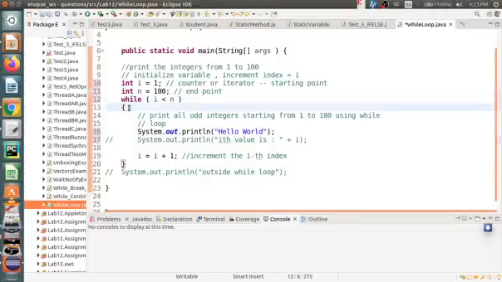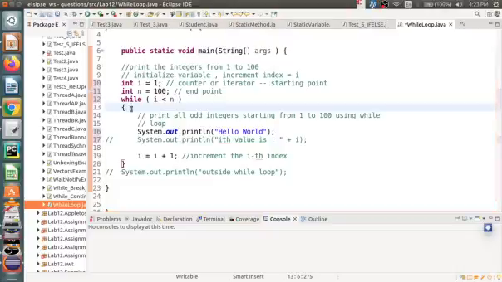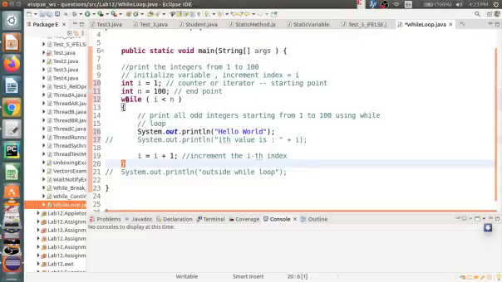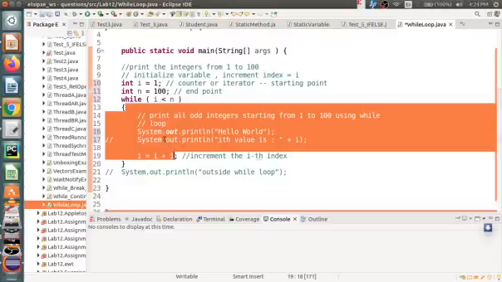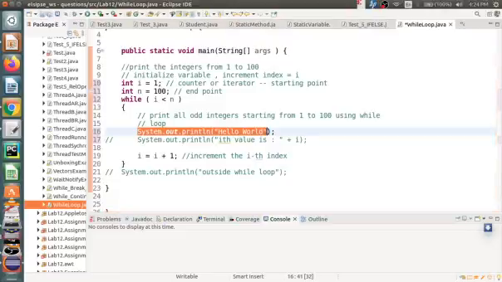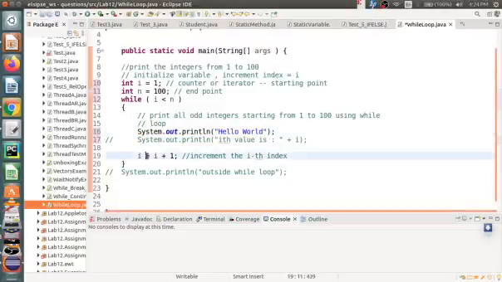So what is the while block? Whatever statements are there after the left parenthesis and before the right parenthesis of the immediate while belong to the while block. So this is the total while block. This should be executed. This is the comment section, and this is a statement: System.out.println hello world. So it will be printed, and then I will be incremented. You can use the increment operator, or otherwise I can write I equal to I plus 1.